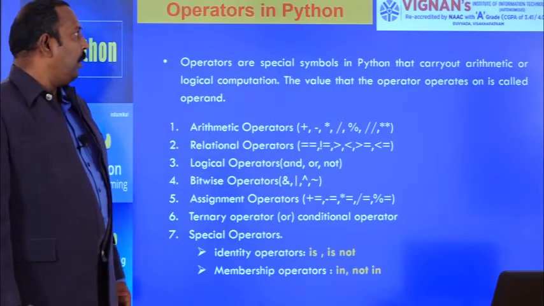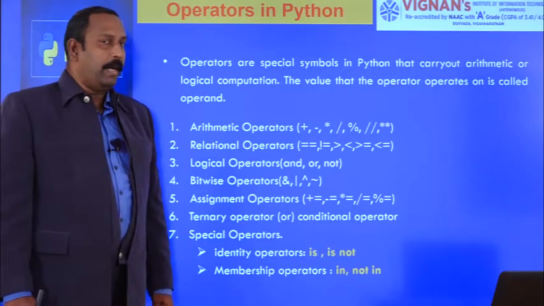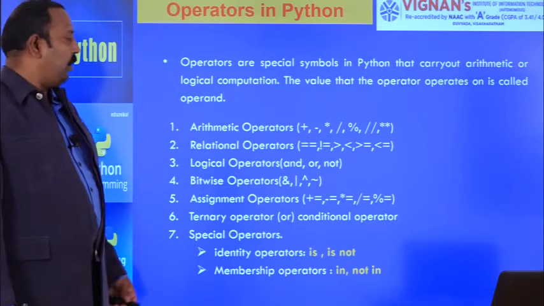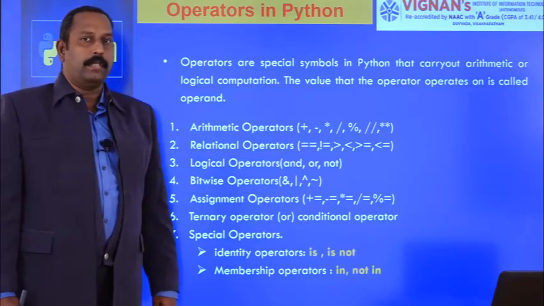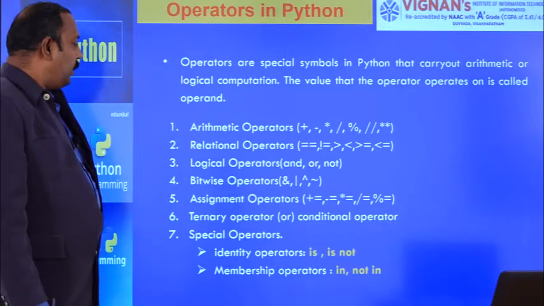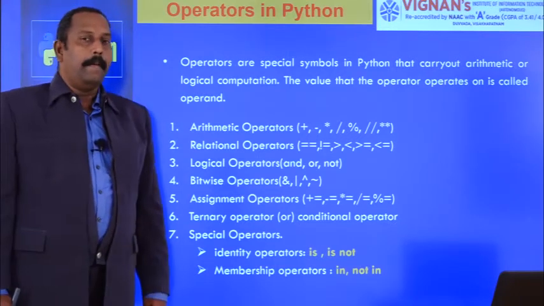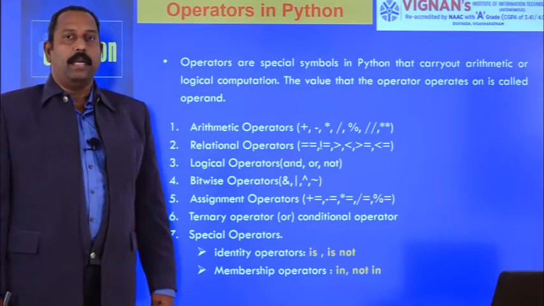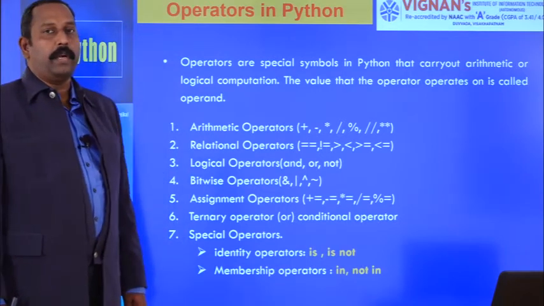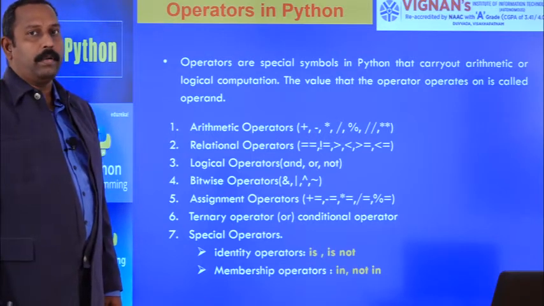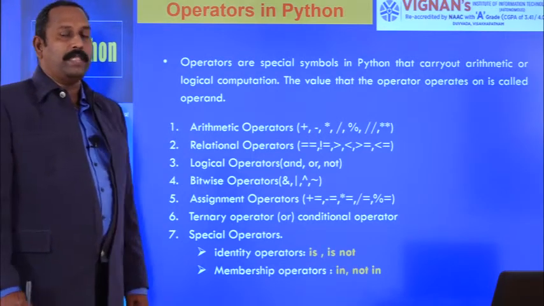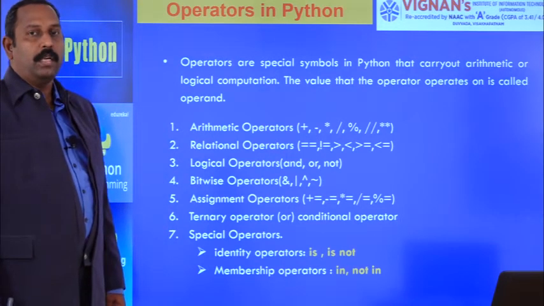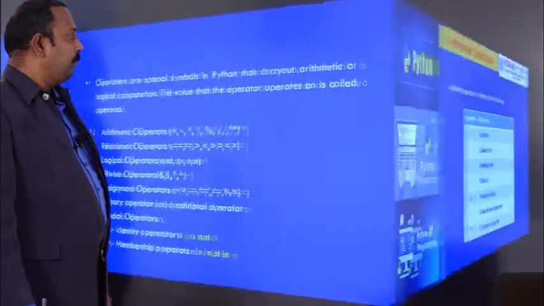So the following are the operators available in Python. First one is arithmetic operators, second one is relational operators, third one is logical operators, fourth one is bitwise operators, fifth one is assignment operators, and the next one is the ternary operator, or we can call it the conditional operator, and the last one is called special operators. These are the different categories of operators available in Python.